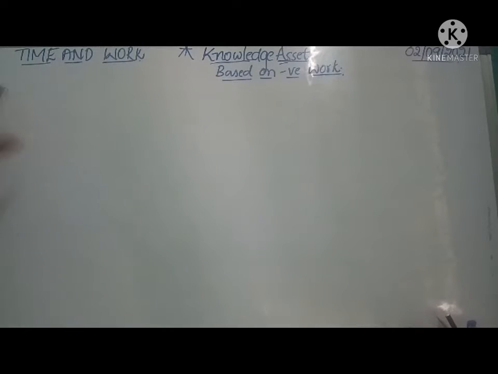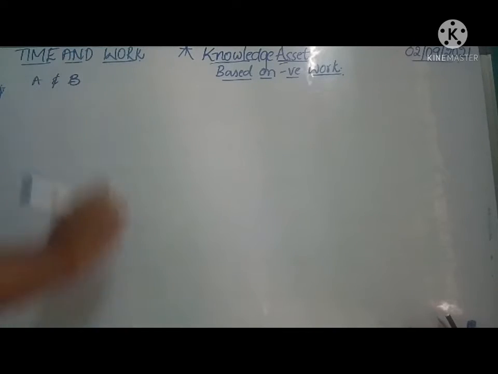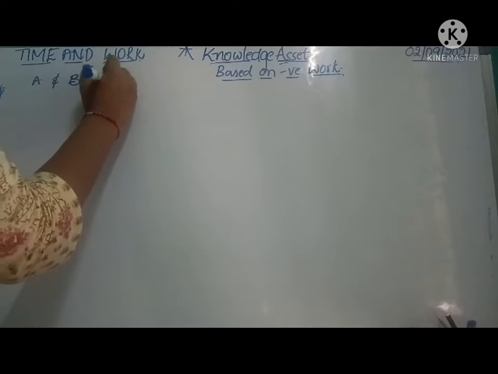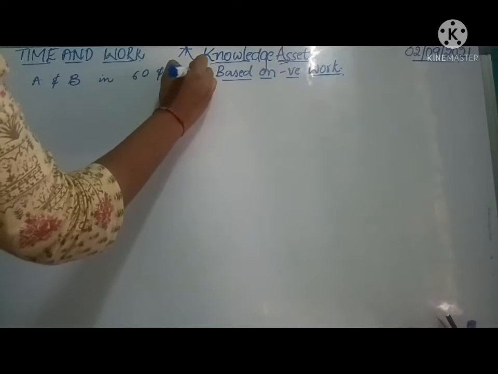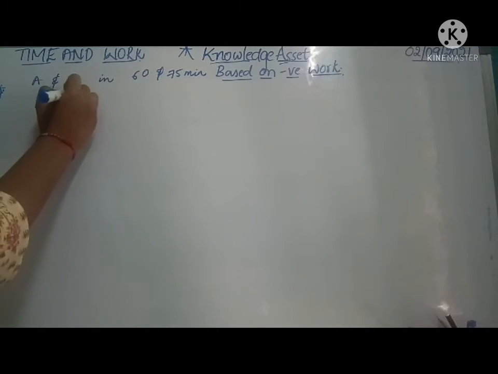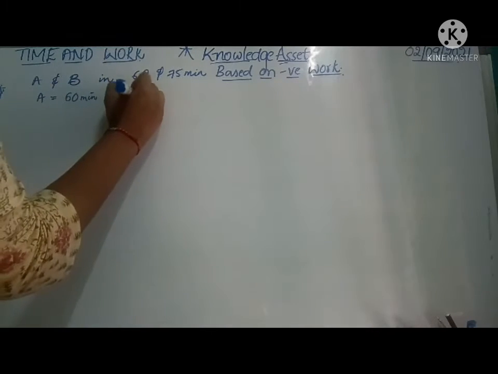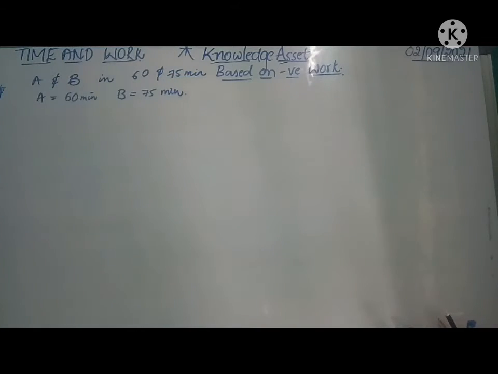For example, let us take two persons A and B who can fill the tank in 60 and 75 minutes respectively. That means A can fill the tank in 60 minutes and B can fill the tank in 75 minutes individually.